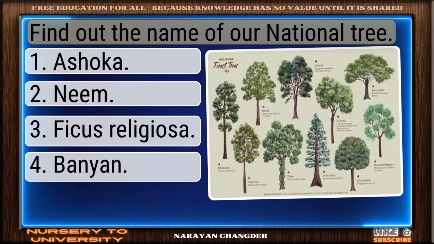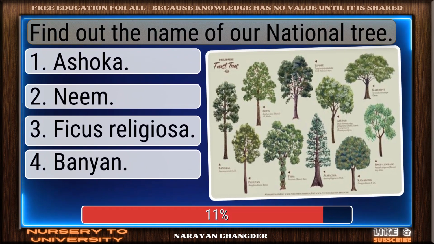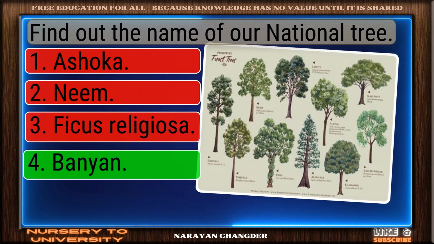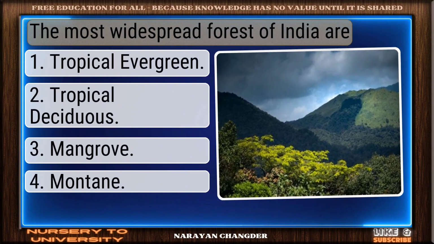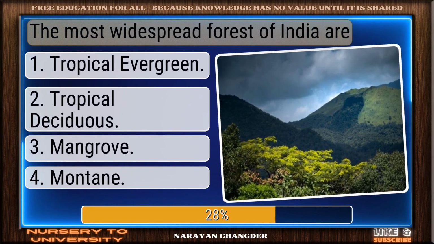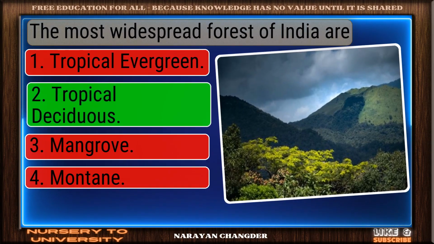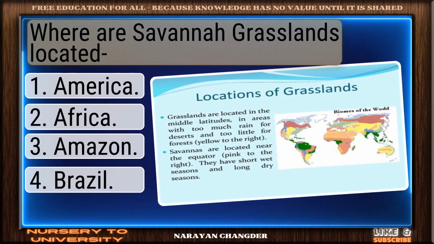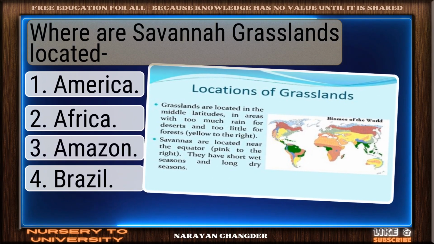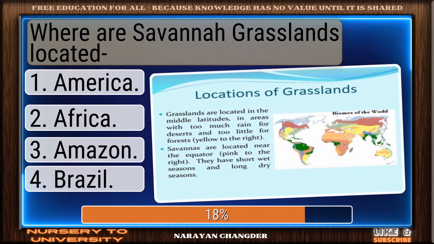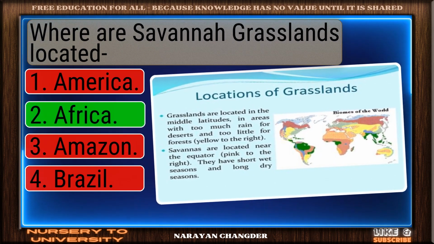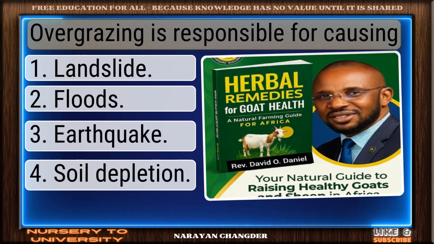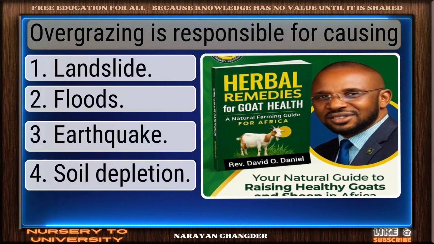Question number 250. Find out the name of our national tree. Correct. Banyan is the right answer. Question number 251. The most widespread forest of India are... Right again. Tropical deciduous is a valid answer. Question number 252. Where are savanna grasslands located? Solid response. Africa is a valid choice. Question number 253. Overgrazing is responsible for causing...